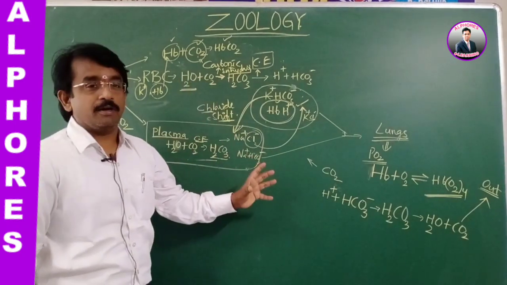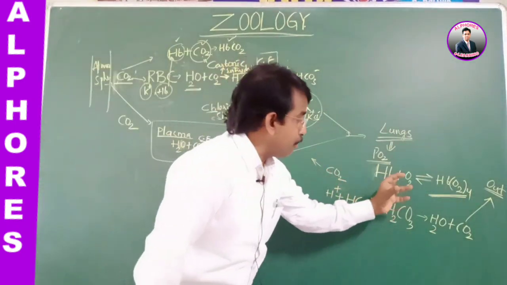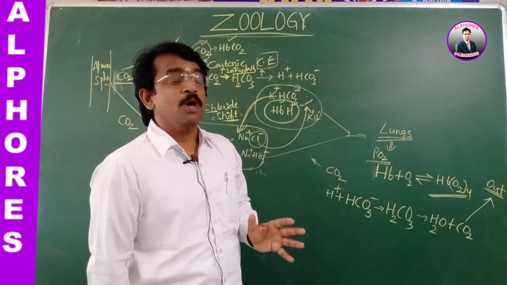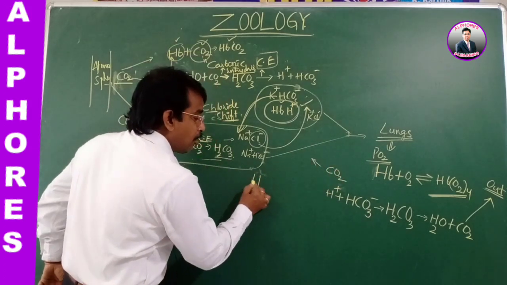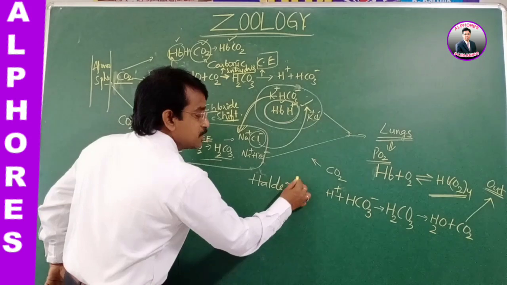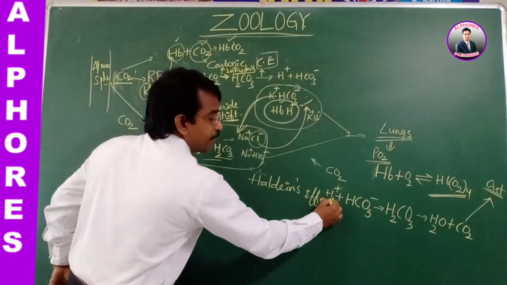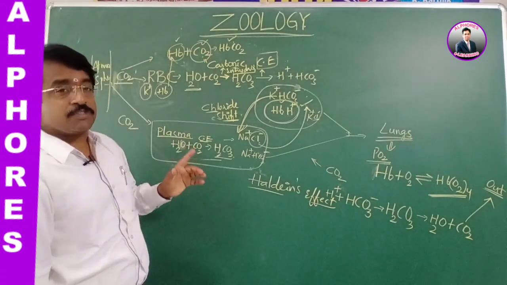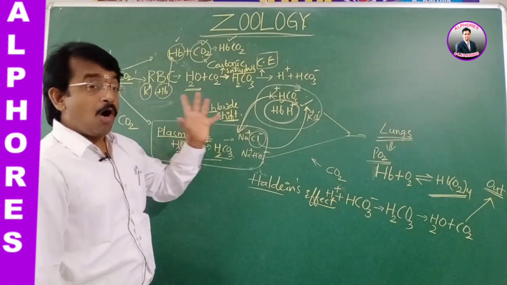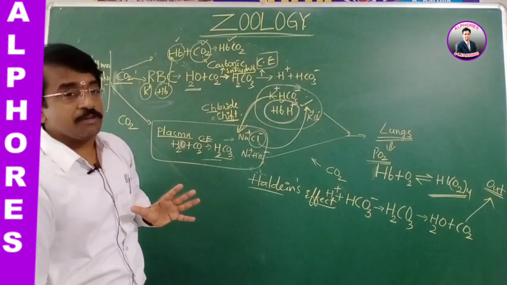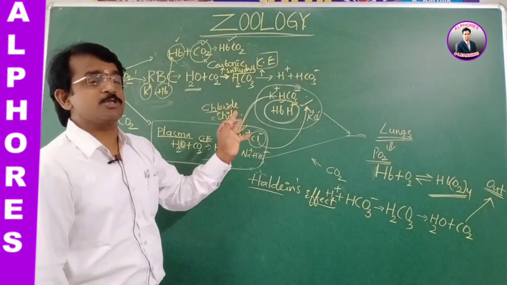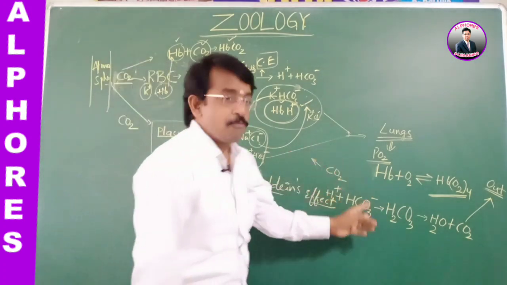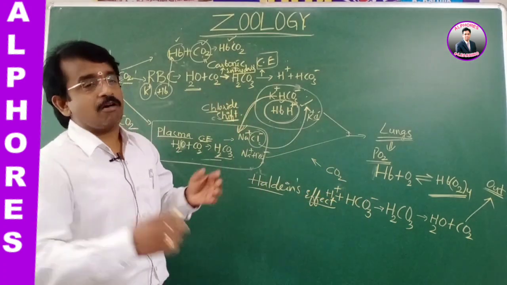This is the effect of oxygen on unloading CO2, the removal of CO2, which we refer to as Haldane's effect. I repeat, in the Bohr effect we have seen earlier the effect of CO2 and H+ on the dissociation of oxygen from hemoglobin, or the carrying capacity of oxygen is influenced by CO2 and H+. Whereas here, it is the effect of O2 on the unloading of carbon dioxide.